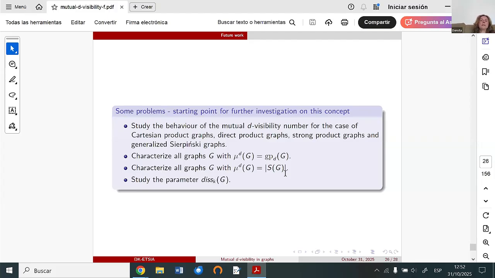And since this parameter is related to the k-dissociation number, it will be nice to study this parameter. As I mentioned before, this parameter is well studied for the case when k is 1, where it is called the dissociation number, but there is nothing about the case when k is more than 1.